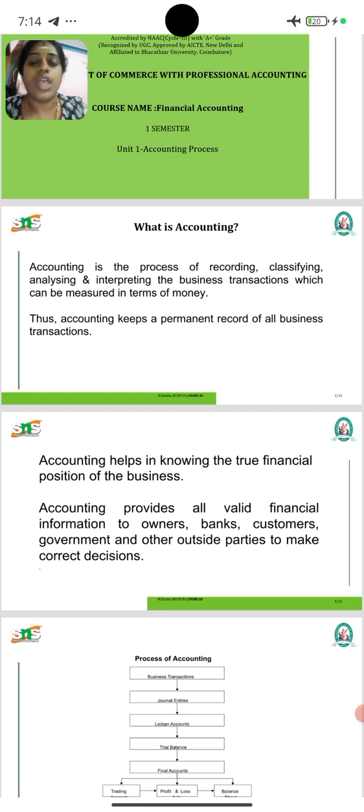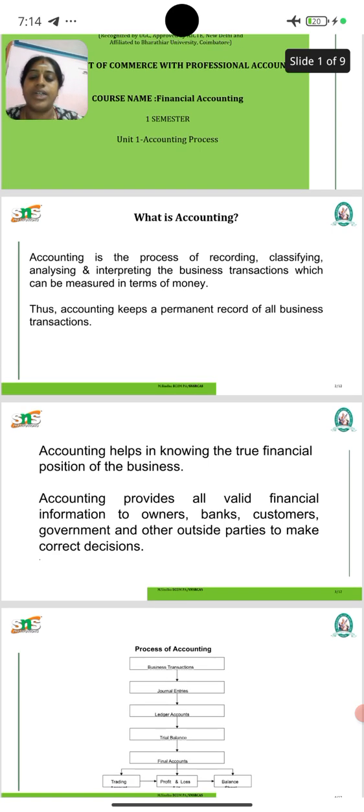Accounting helps in knowing the true financial position of the business. Accounting provides all valid financial information to the owner, banker, customer, government and other outside parties to make a correct decision. Accrual basis accounting recognizes revenue and expenses when they are earned or incurred, regardless of when cash is exchanged. This method is accurate in many companies.